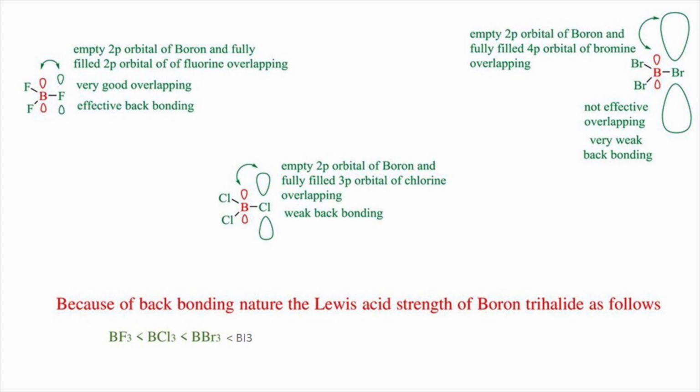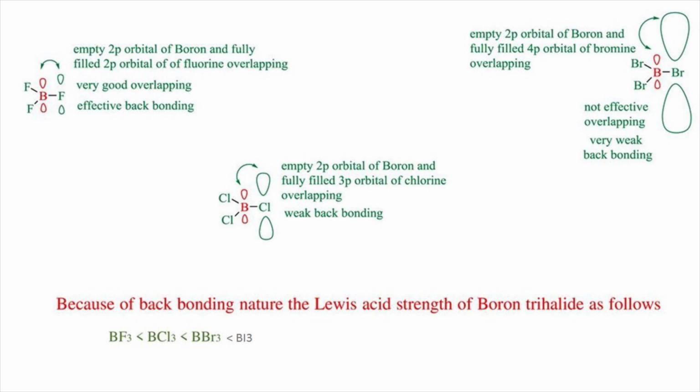But in the case of BCl3 molecule, the empty 2p orbital of boron atom and the fully filled 3p orbital of chlorine overlap with each other. Here the size and energy of the overlapping orbitals are different, so a weak p-pi back bonding occurs. In the case of BBr3 molecule, the empty 2p orbital of boron atom and the fully filled 4p orbital of bromine atom overlap with each other. Here also the size and energy of the overlapping orbitals are different, so it's not an effective overlapping. So a very weak back bonding occurs.